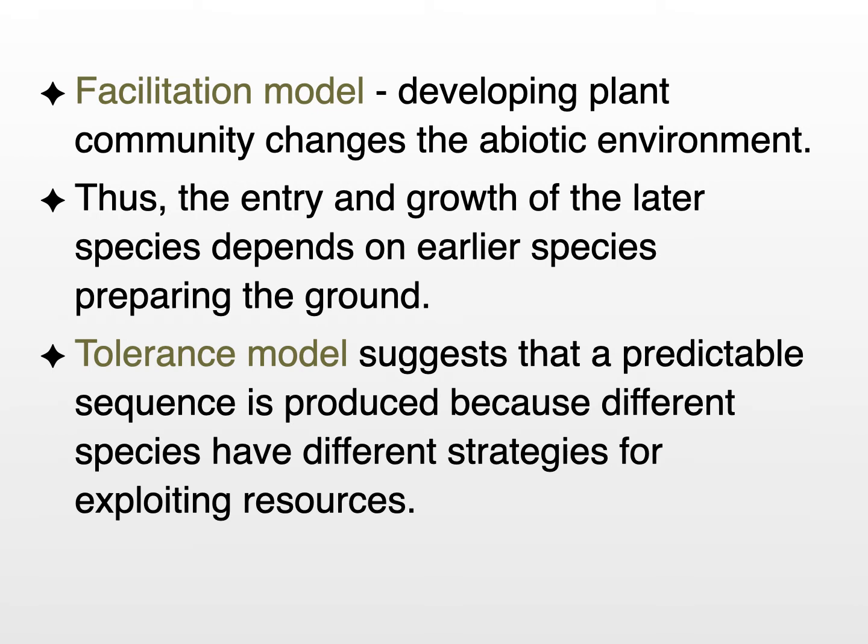Early species tend to be good competitors for soil nutrients, but poor competitors for light. And species that are later in the successional sequence tend to be good competitors for light, but poor competitors for soil nutrients. They need soil nutrients to be in excess availability in order to survive.